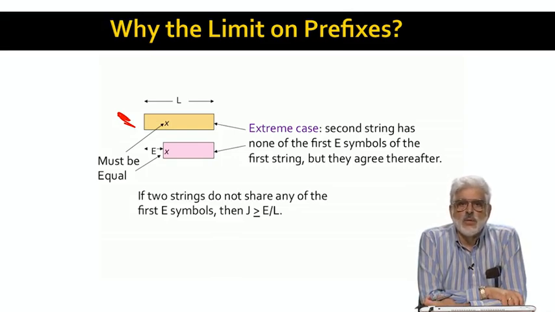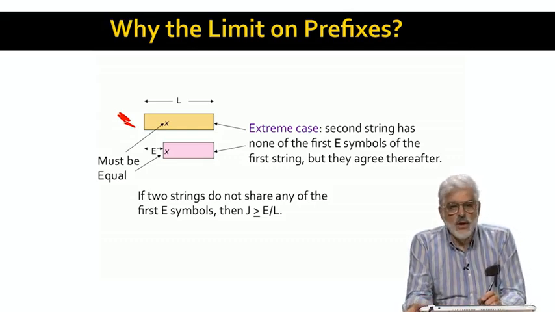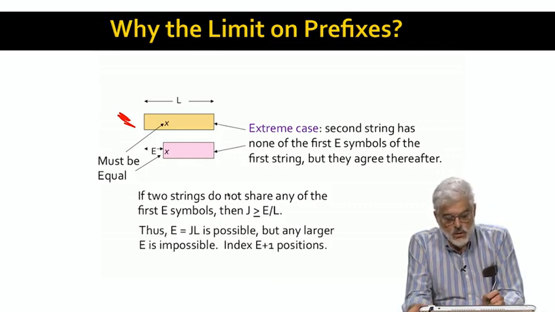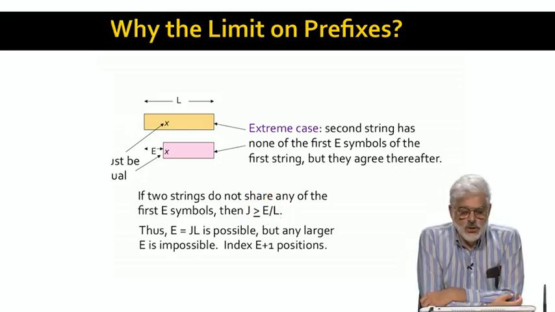You can check that by computing the sizes of the union, which is L, and the intersection, which is L minus E. Since these two strings are supposed to have Jaccard distance at most j, we must have j greater than or equal to E over L. Put another way, E can be as large as JL, but it can't be larger.